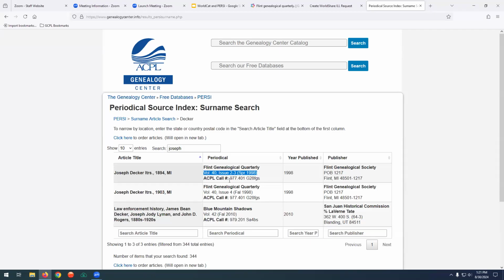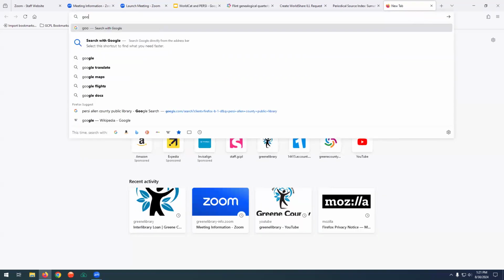All right, another place where you can look to find cool books is to use WorldCat, or Google, as I said. So to use Google, I'm going to go up here and go Google Books.